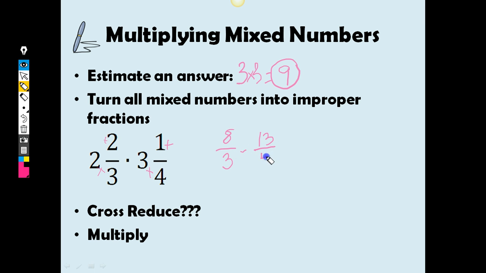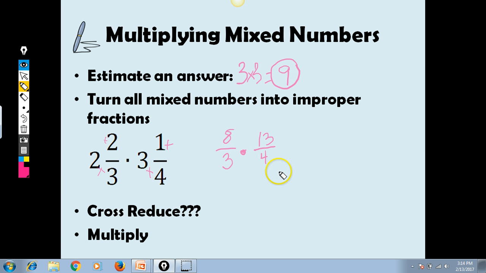Oops, that's a terrible multiplication sign. Make it a better dot. Okay, so I have 8/3 times 13/4.